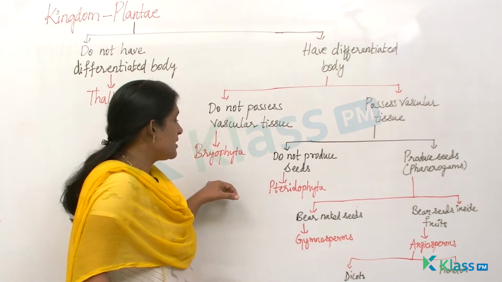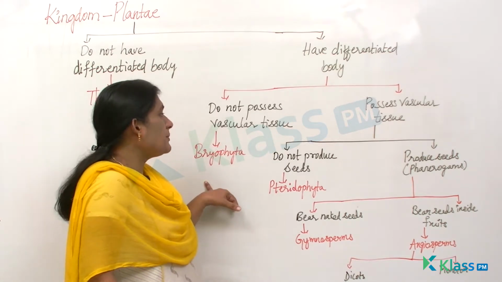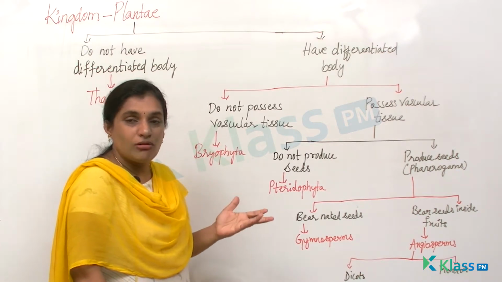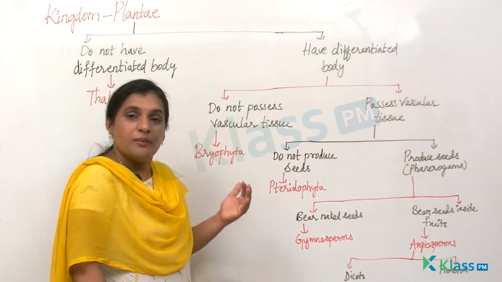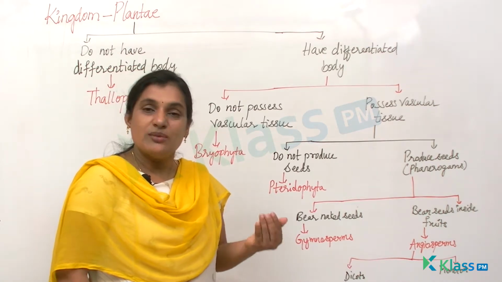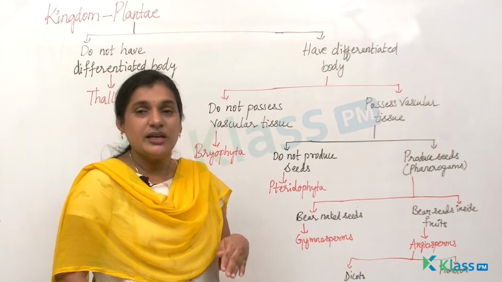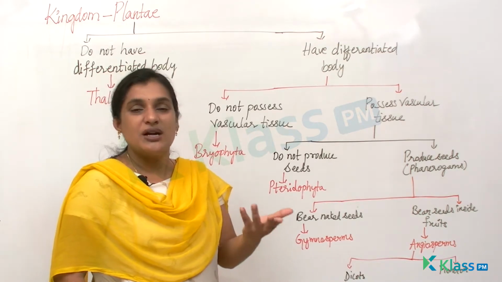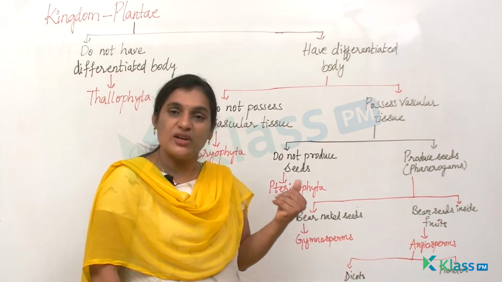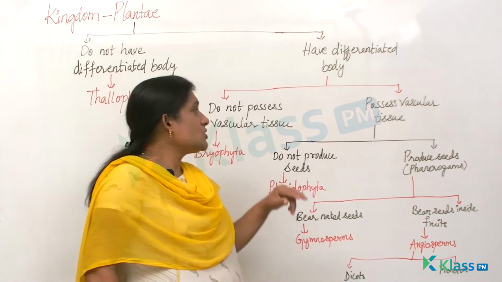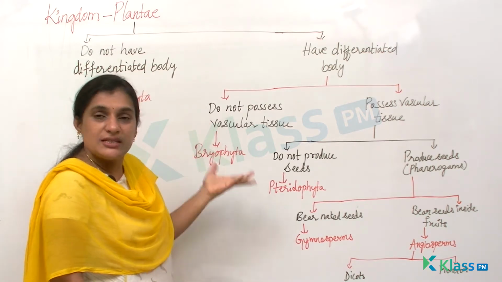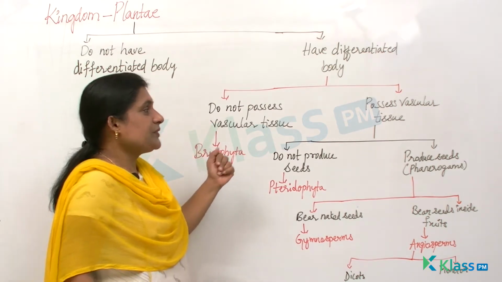In the plant kingdom, one is Bryophyta, which does not possess any vascular tissue. I hope you all know what vascular tissue is, because vascular tissue helps in the transportation of materials from the leaf to different parts of the plant body. That is nothing but xylem and phloem. In the previous chapter we learnt about permanent tissues of plants, including xylem and phloem. So there is a division called Bryophyta which does not have xylem and phloem present in it.